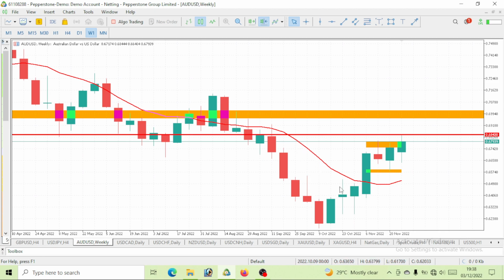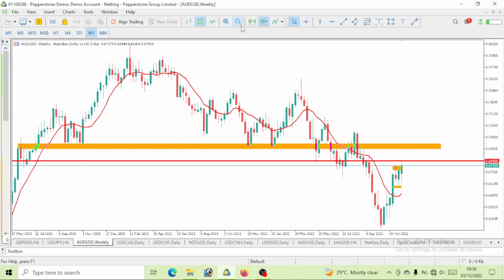Secondly, we can see this moving average, which is a 10-period moving average. You all know that once price is above this moving average, there's only one movement we should be watching out for, which is to go long. So since we are on a bullish move and price is above our moving average on the weekly time frame, we are to consider going long on this AUD USD. So let's look forward to going bullish on this AUD USD.